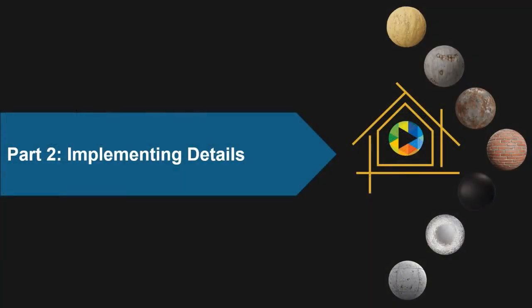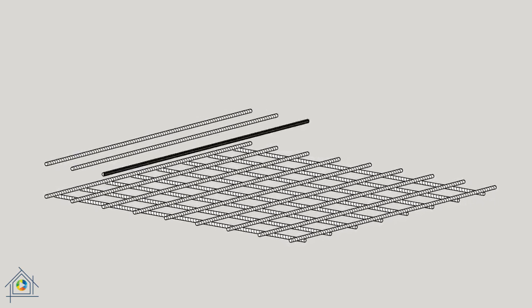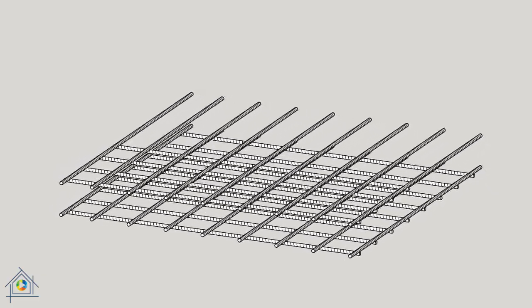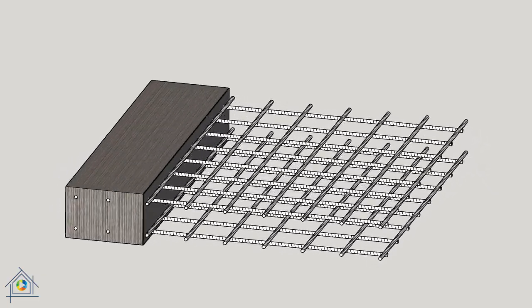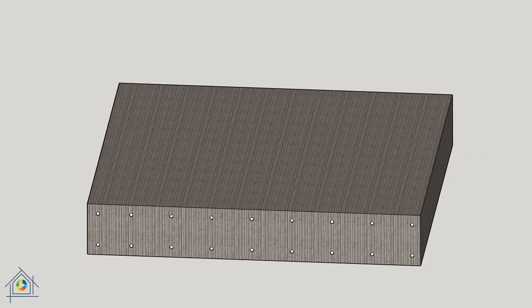Part 2, Implementing Details. A concrete slab that is based on the size of the span can be a one-side or two-side slab, consisting of horizontal and vertical bars at the top and bottom, along with concrete with a strength determined at the design stage. The thickness of the structural part varies based on the span and the loads applied.